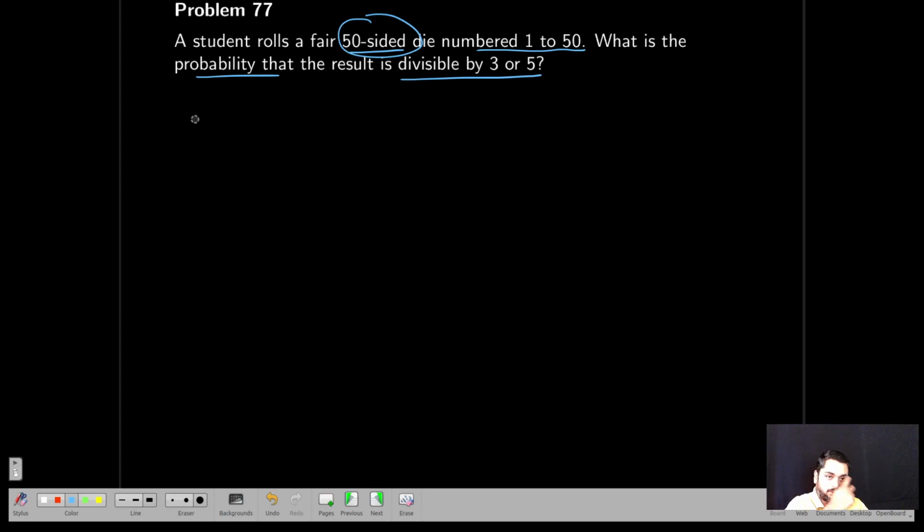the principle of inclusion and exclusion. That is, probability of divisible by 3. How many are divisible by 3? If you see 3, 6, 9 like that, I think we will get around 16. So 16 numbers are divisible by 3 out of 50 numbers. Similarly, divisible by 5: 5, 10, 15, 20 like that. So 10 numbers.